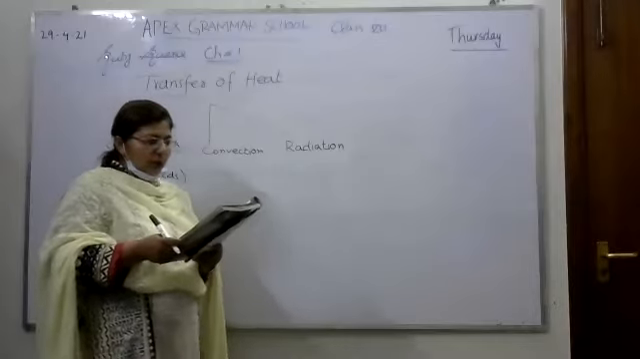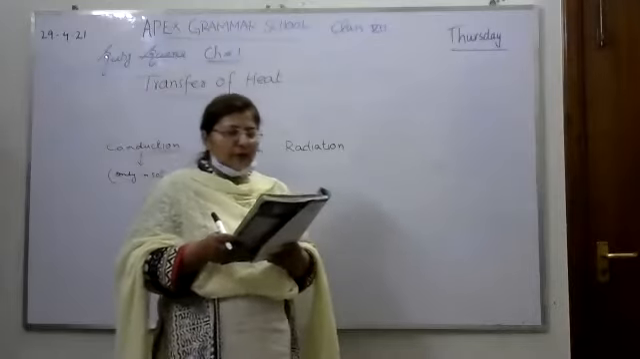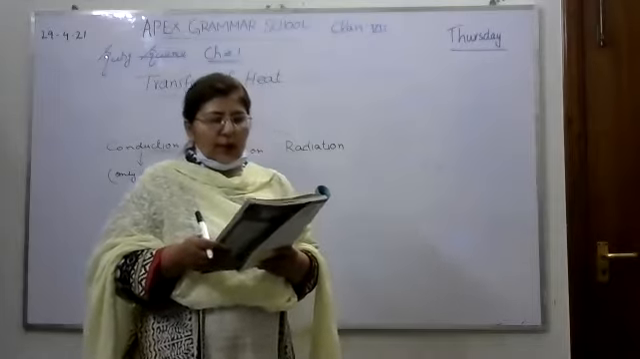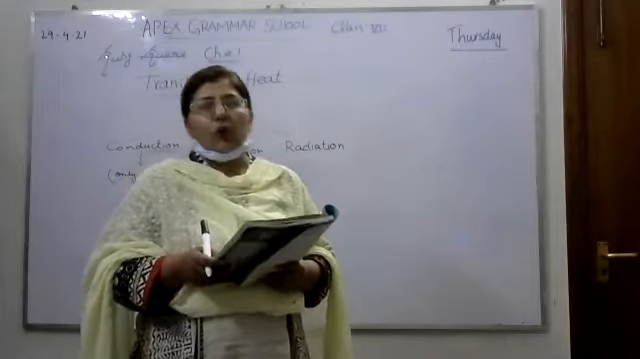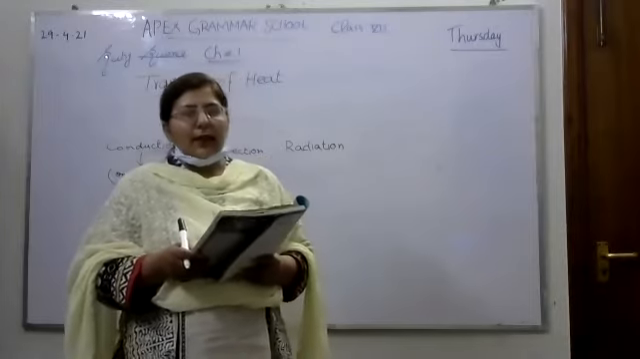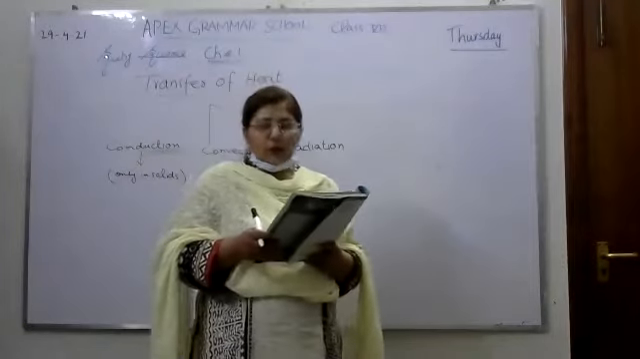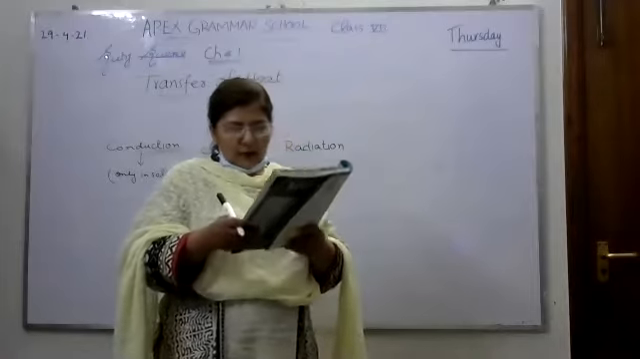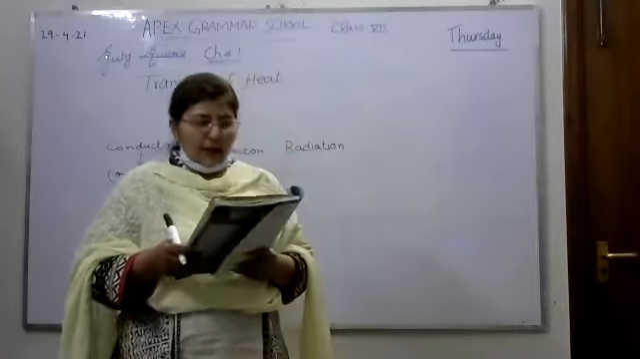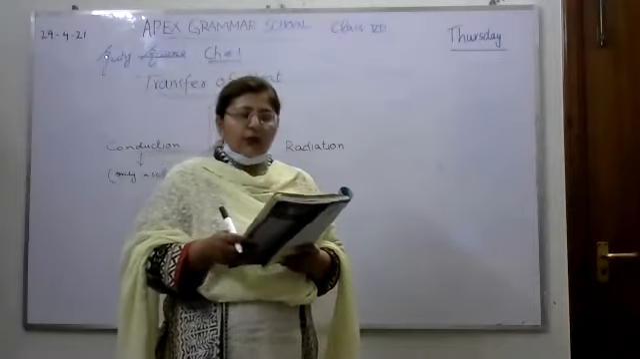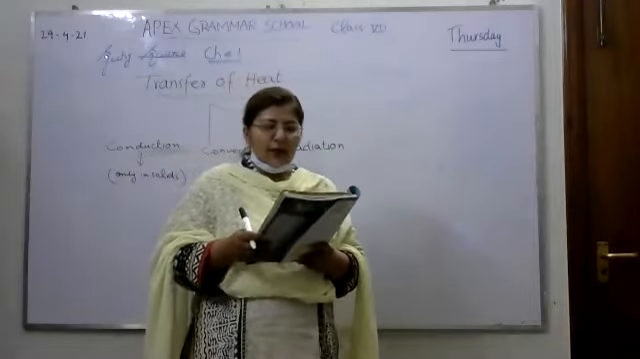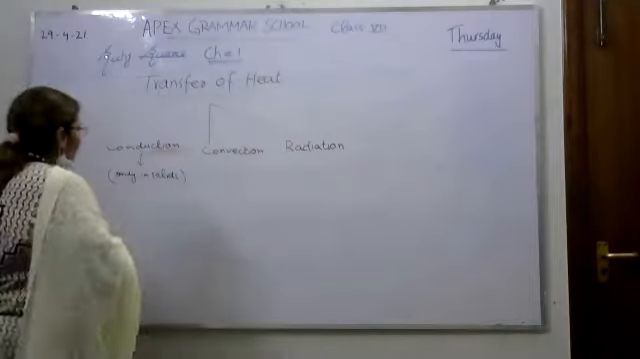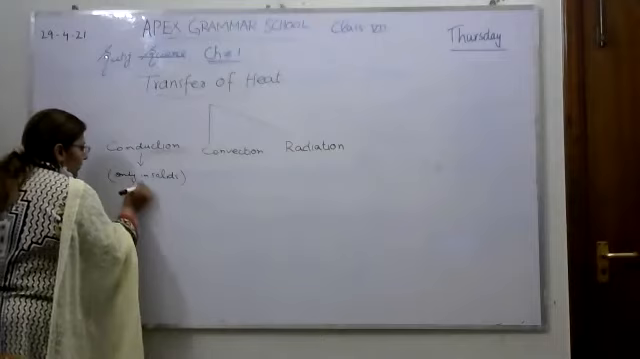If you see your book, first paragraph, second last line: the movement of heat through a solid such as a metal is called conduction. Please underline it for your definition. This is the definition of conduction, page number 5. The movement of heat through a solid is the definition.